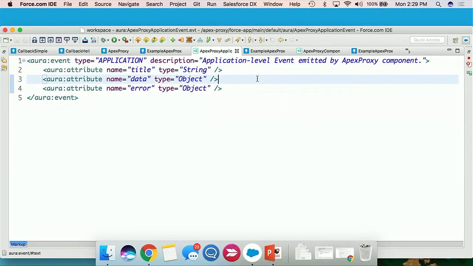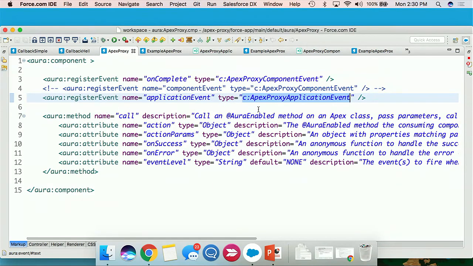This is what an event looks like in Lightning. It's basically a data structure that you define so that others listening for it know what to expect that they're going to get back. So at the application level, we're going to pass a title, just a unique string that lets the consumer know this is what I'm doing. We're going to pass some data, very generic. Whatever gets passed back is going to come across in this attribute. And then we've got an extra error object here. So if something goes wrong, it's easier to see that it was successful or it wasn't by evaluating the data attribute versus the error attribute. And the error attribute might look significantly different than the actual data that you're getting back.